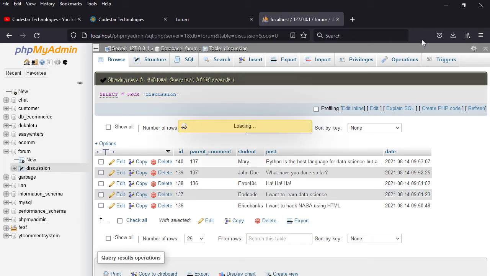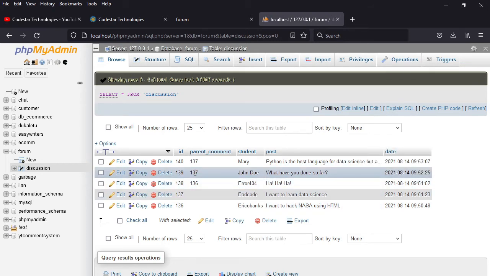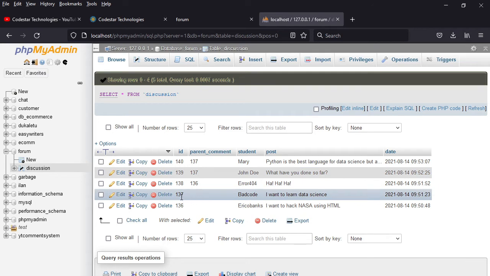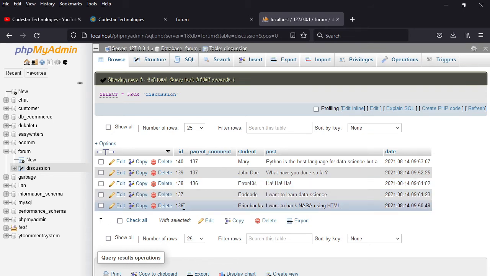Let's go right away. For example, you can see we have 140, which is 37. This is a sub comment because it's sub commenting this one. If it is a main comment, it doesn't have a parent comment. But if it's a sub comment, it references the main comment. Like for example, this is 138, and it's discussing the first post. This is the main first post. So that is what we mean by that.